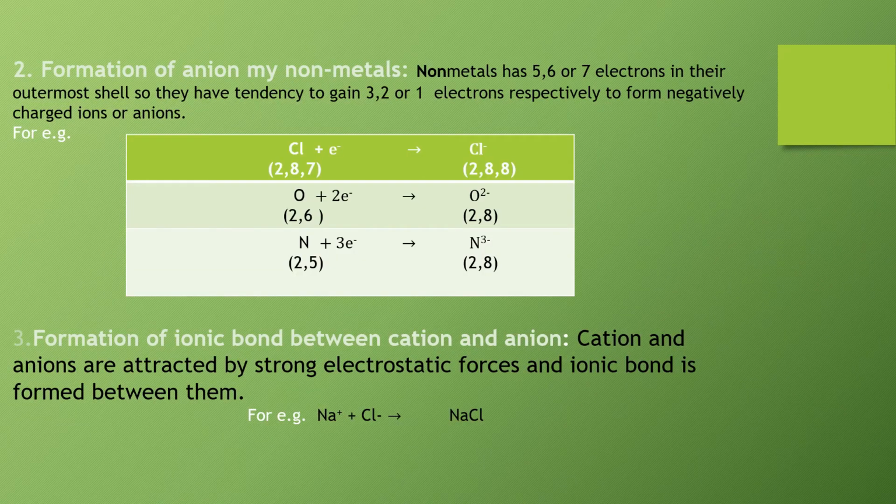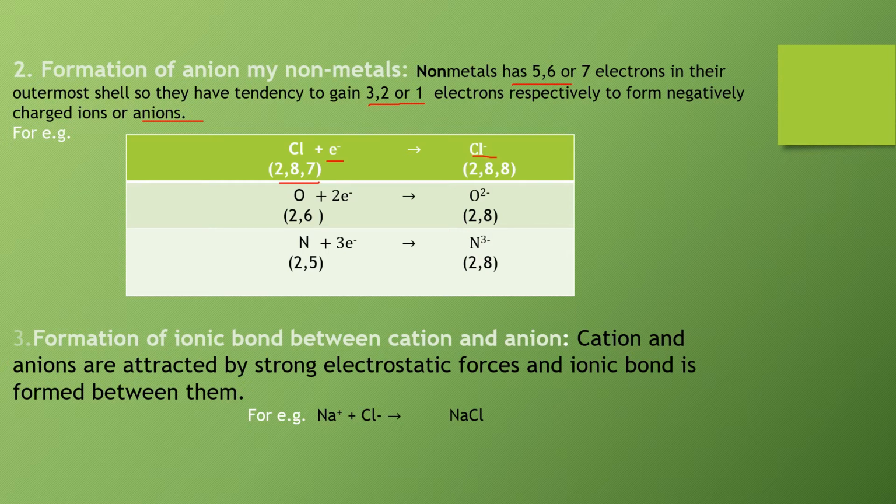Now the second step is formation of anions by non-metals. Non-metals have 5, 6 or 7 electrons in their outermost shell, so they may gain 3, 2 or 1 electrons respectively: 5 plus 3 is 8, 6 plus 2 is 8 and 7 plus 1 is 8. So they form negatively charged ions, or anions. For example, chlorine has configuration 2, 8, 7. It has 7 electrons in the outermost shell, so it needs 1 electron. It gains 1 electron and converts into Cl-, that is 2, 8, 8.